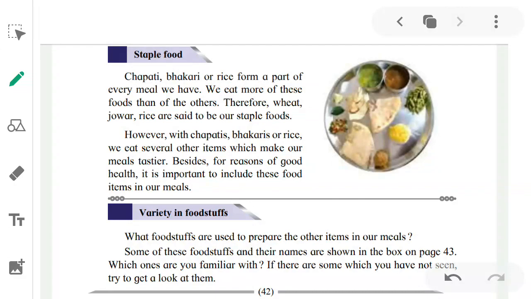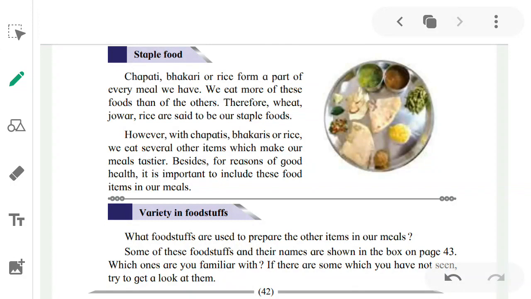In order to have good health, we need to eat all kinds of vegetables. We can't get all the energy from chapati, bhakri or rice. We need more nutrients for our growth, for our immune system, for our digestion also, for various other functions of our body. We need other kinds of vegetables also. So we eat vegetables with these staple foods.